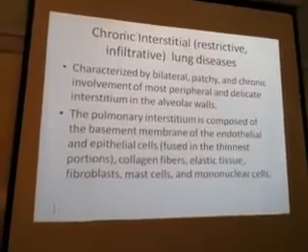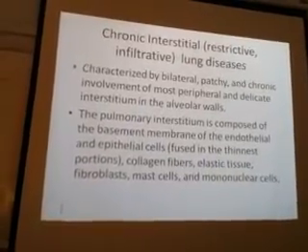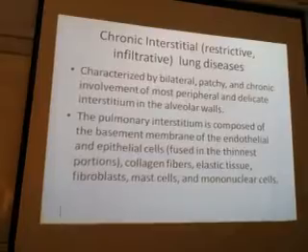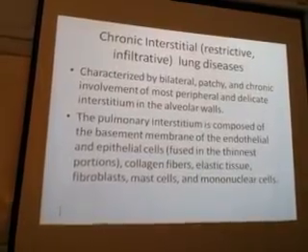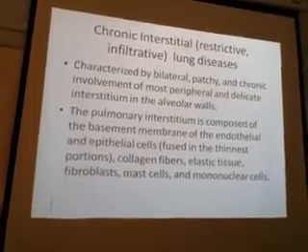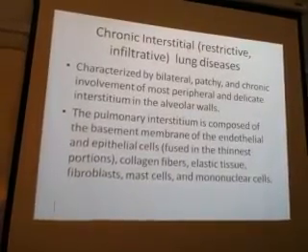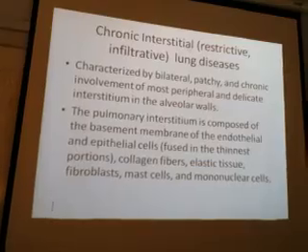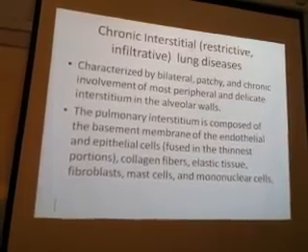These three constitute the interstitium: alveolar epithelium, connective tissue or collagen in between, and on the other side the endothelium of blood vessels. So these are the three structures which form the pulmonary interstitium.